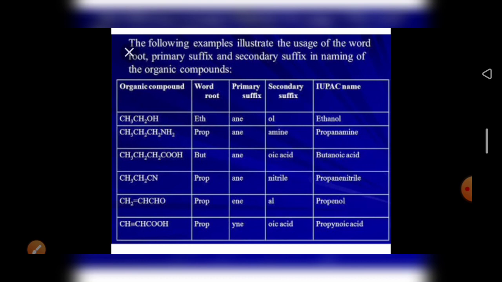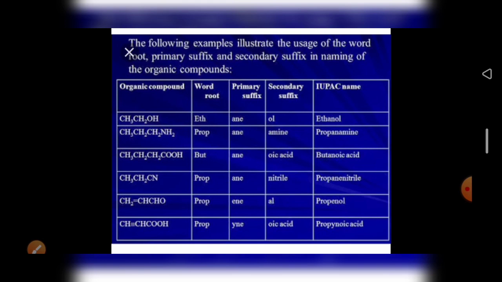I will explain this later, after we see the general characteristics of organic compounds and the classification of organic compounds. After that, hydrocarbons, and only after that will we see the following things. I am just showing how prefix and suffix are given, so I give only one example for you.